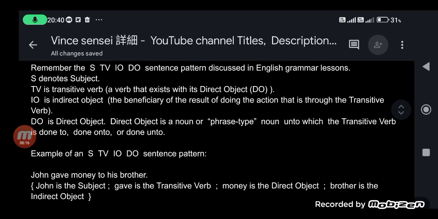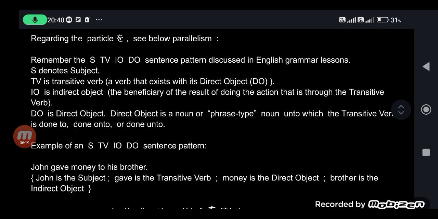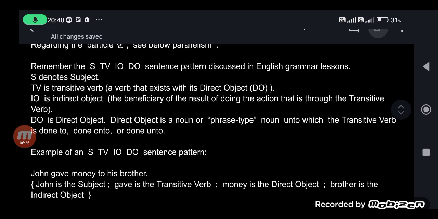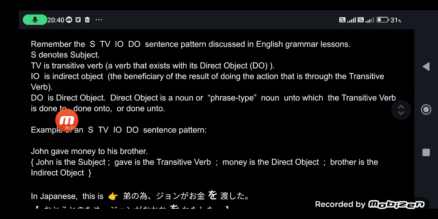If you remember Nihongo lesson 0020, specifically the part where we were discussing the particle wo, I gave you a refresher about this English grammar sentence pattern: STVIODO, which means subject, transitive verb, indirect object, direct object. Now, what is this IO, indirect object? The indirect object is the beneficiary of the result of the action done through the transitive verb.